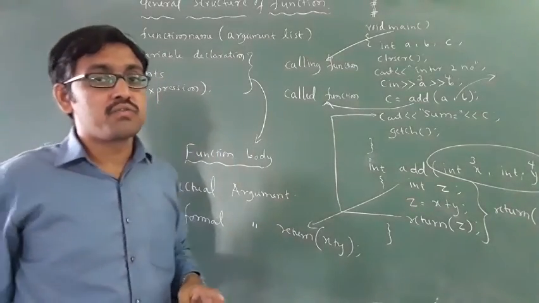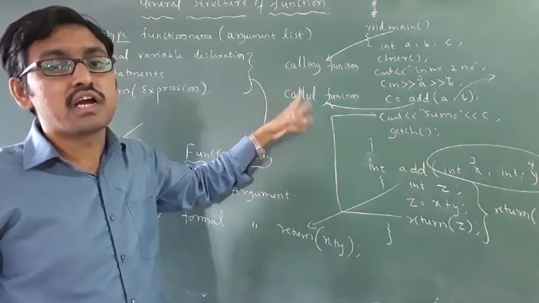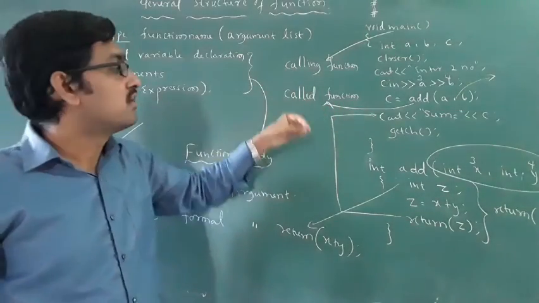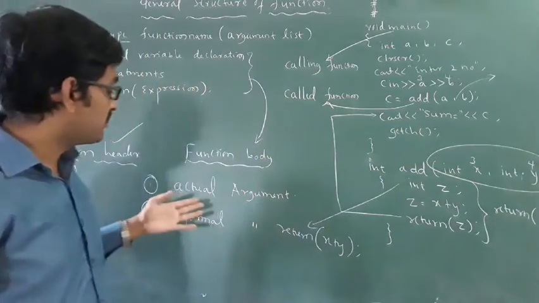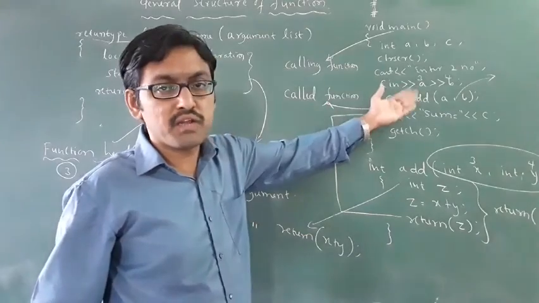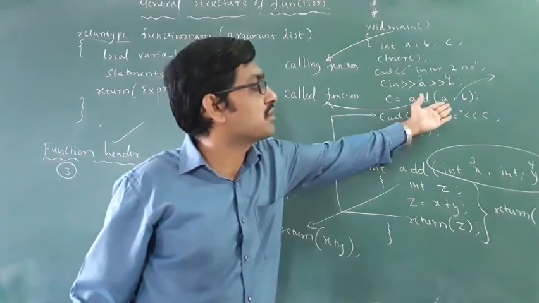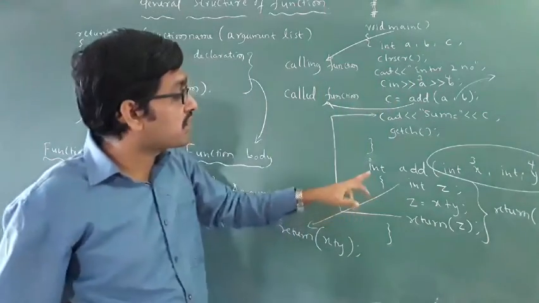Now you know which is the calling function and which is the called function. Calling function is always the main function. Which is the called function? Add is a called function. Then which is the actual argument? Actual arguments are what you write in the main function, A and B. Which are the formal arguments?